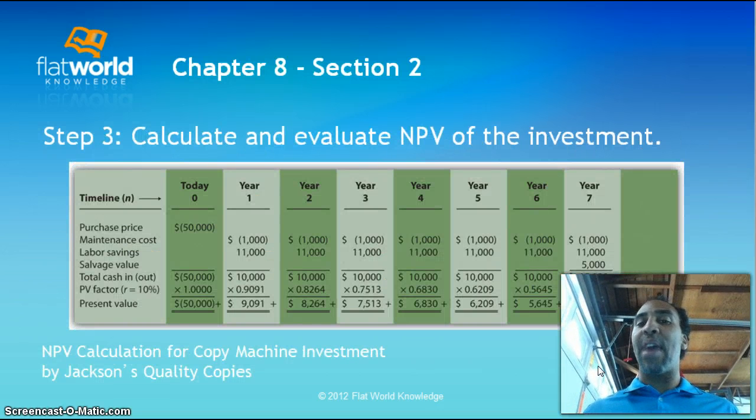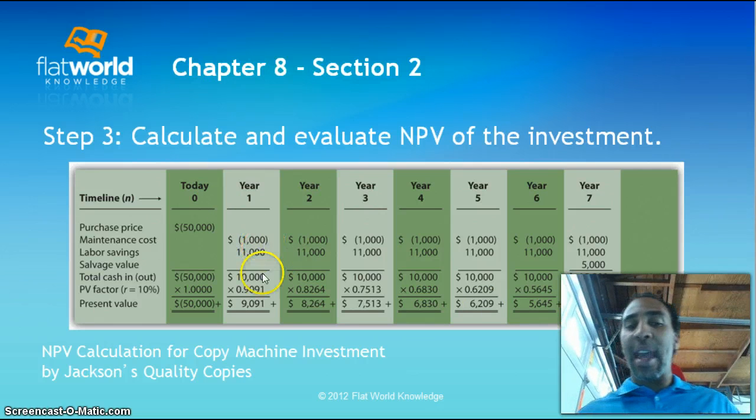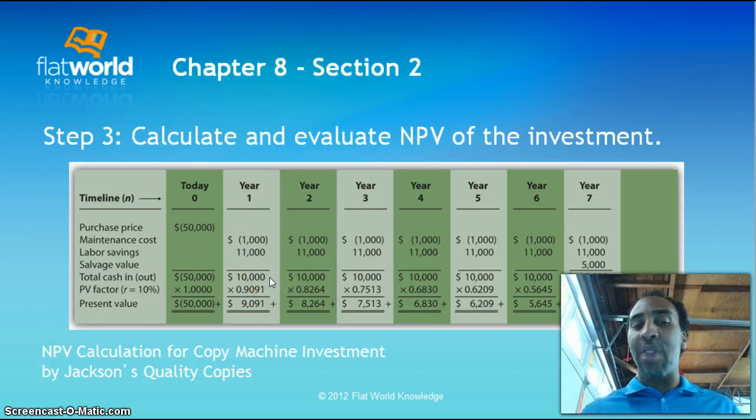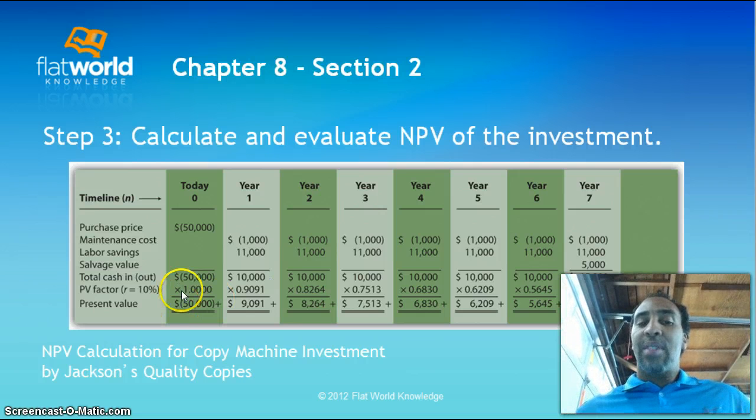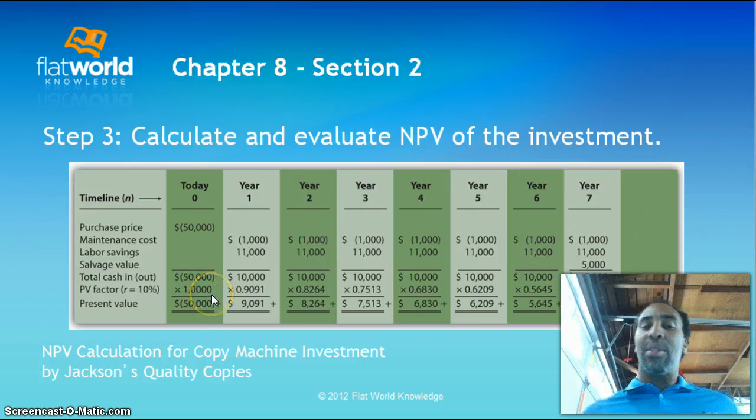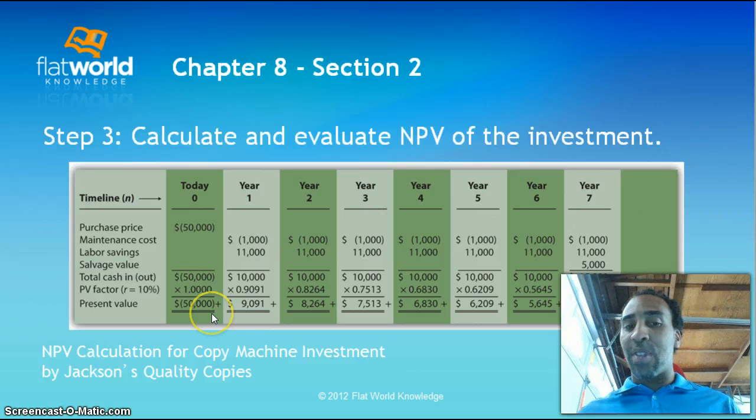Step three, calculate and evaluate the net present value of the investment. So we have that $50,000 that was initially spent, and then every year we're going to make $10,000, but we have to look at the present value factor. The $50,000 is a whole amount, so its factor is 1.000000, which just means we come out with that same number.